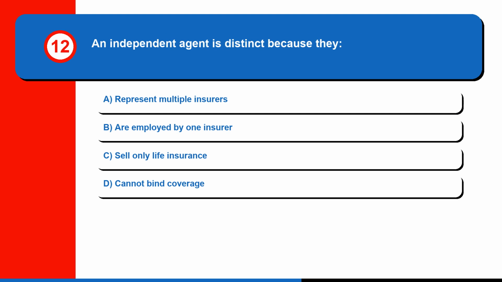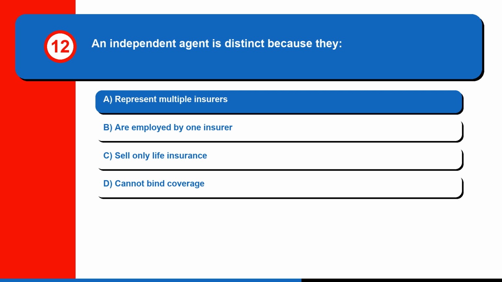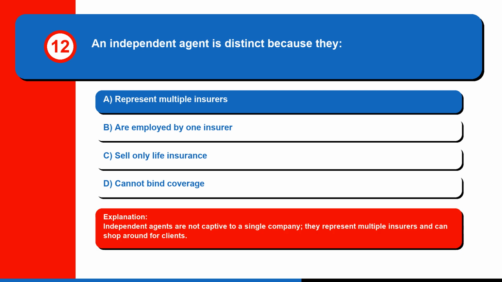Question 12. An independent agent is distinct because they A. represent multiple insurers, B. are employed by one insurer, C. sell only life insurance, or D. cannot bind coverage. The correct answer is A. Represent multiple insurers. Independent agents are not captive to a single company, they represent multiple insurers and can shop around for clients.